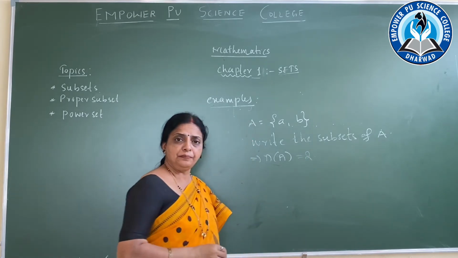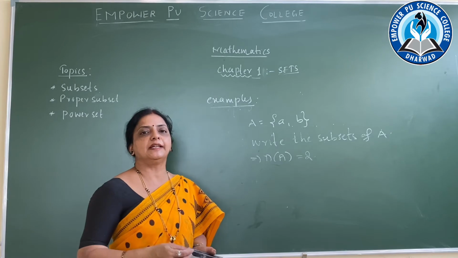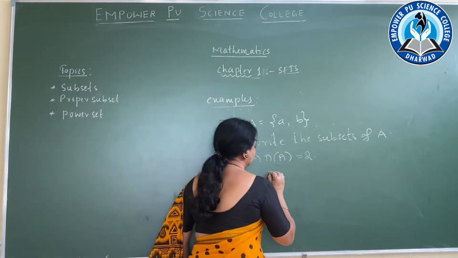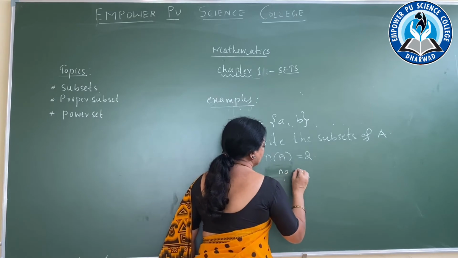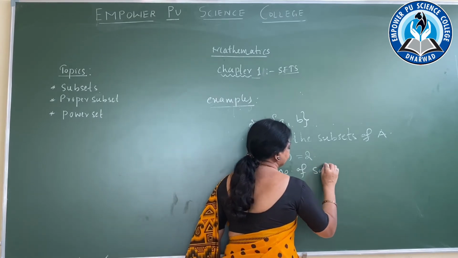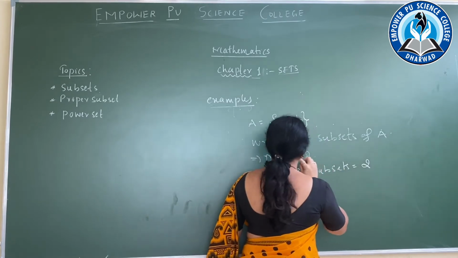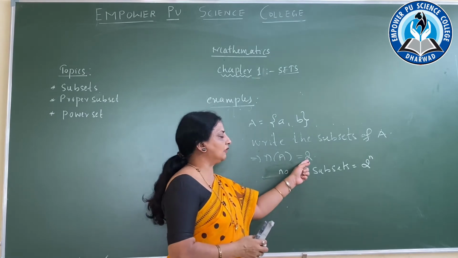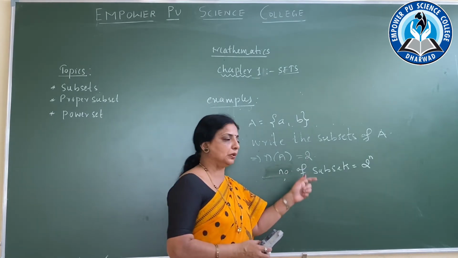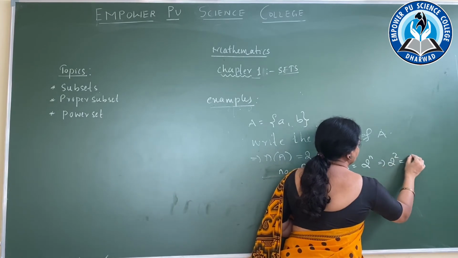So now, when we have to write the subsets, the formula is there. Number of subsets is equal to 2 raised to n. So how many is n? n is equal to n of A. How many? 2. So I am going to write 2. 2 raised to 2 is 4.